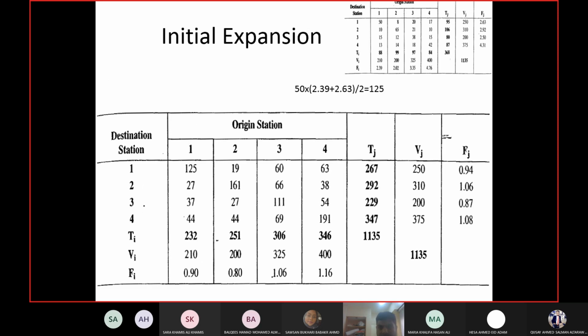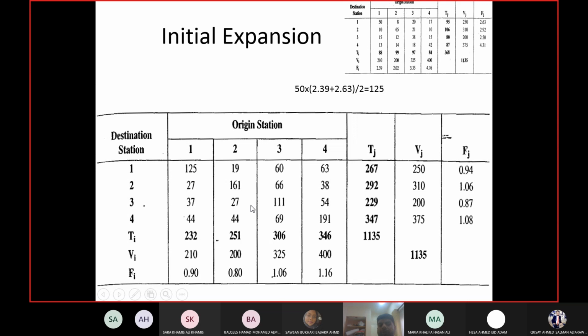Let me show it here. So for example, like I said, 50. So 50 will be multiplied with the average of 2.39 and 2.63. 2.39 is for the first column and 2.63 is for the first row. So 50 is in the first row and column, so multiply by that. And when you multiply, you get 125. So 50 will be replaced with 125.